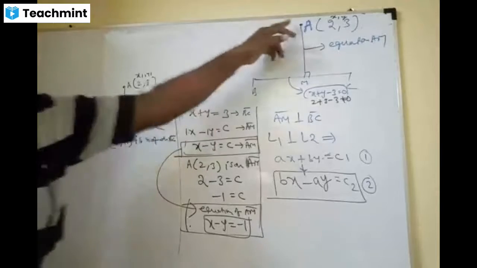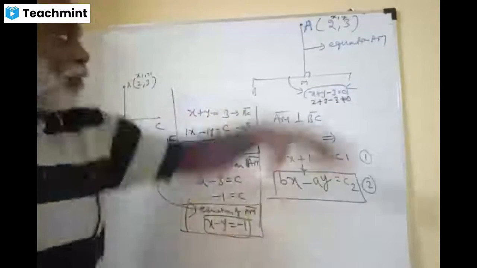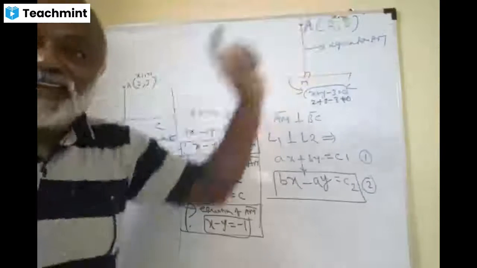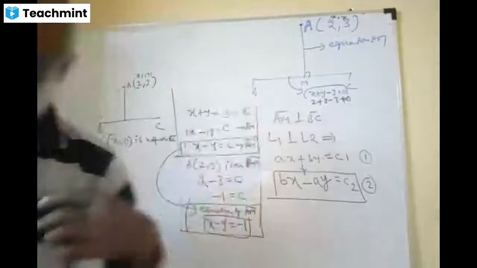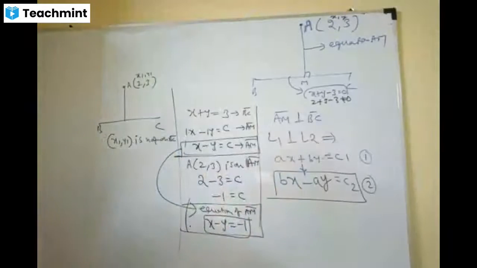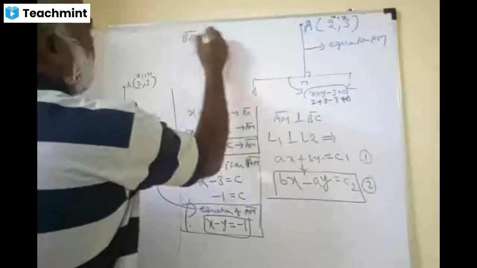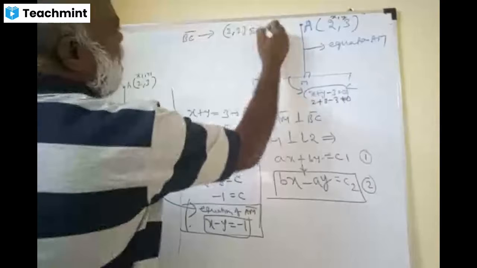If the point is on the line, you should take it as x comma y. If the point is outside the line, with respect to BC, it is called x1, y1. With respect to AM, it is called x comma y. Please make that difference. With respect to BC, the point 2 comma 3 is x1 comma y1.